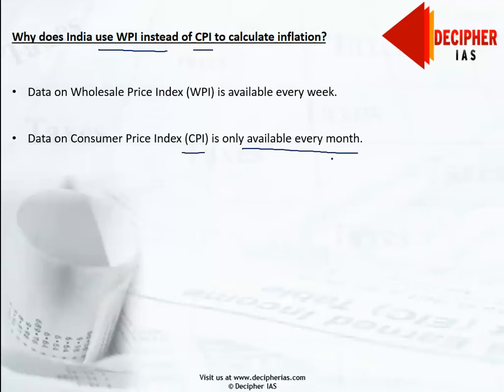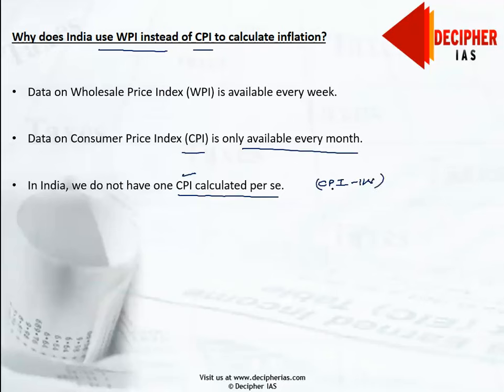Apart from this, in India, we do not have one CPI calculated per se. As I told you in an earlier slide, we have four such indexes, four CPI indexes. In fact, earlier there were four CPIs calculated for four different sets of workers. Now we have three such CPIs in recent times, out of which the most famous is CPI for industrial workers, which we call CPI-IW. The others used currently are CPI for agricultural laborers and CPI for rural laborers.